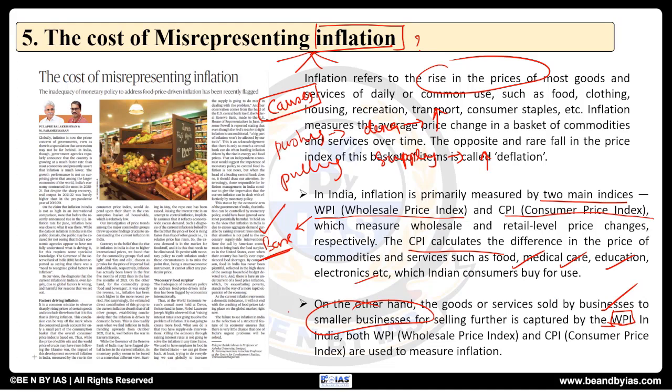So both of them give us a clear picture of inflation. There is another thing which gives us information related to inflation, the GDP deflator. GDP deflator also gives us the general rise in the prices. So these are all the points which are important for us for prelims as well as mains.